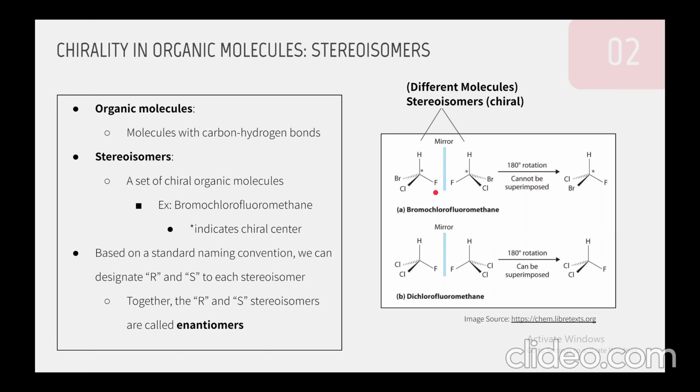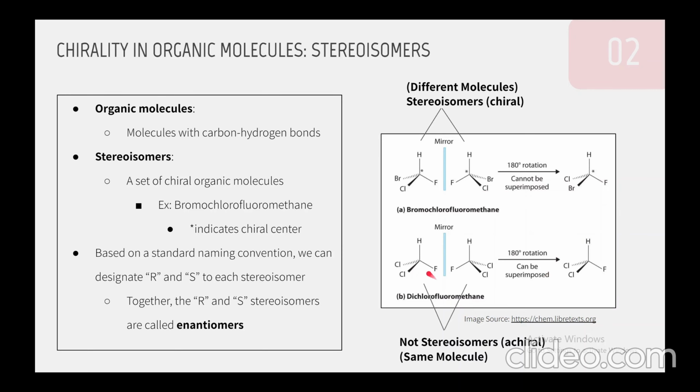And they actually would be considered different molecules as well. So while they would both definitely be considered bromochlorofluoromethane, they are considered two different stereoisomers of bromochlorofluoromethane. Now if we take a look at dichlorofluoromethane, we can see that they are not stereoisomers because they are achiral.